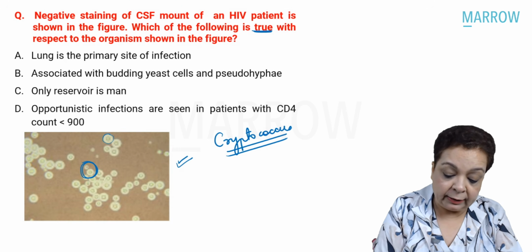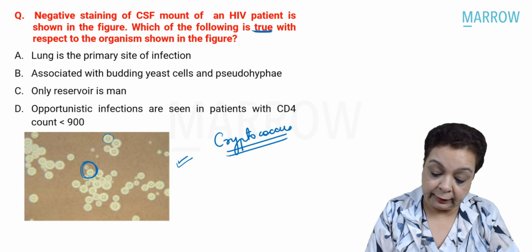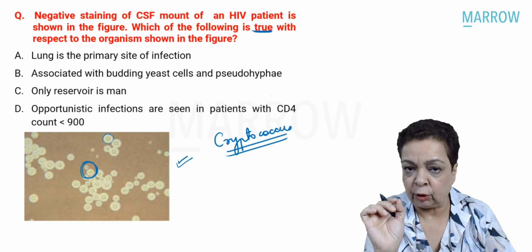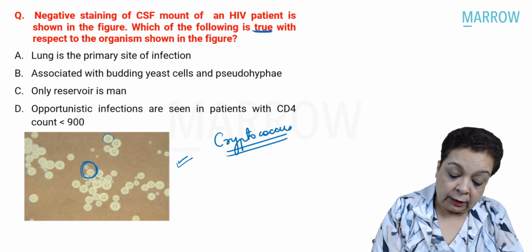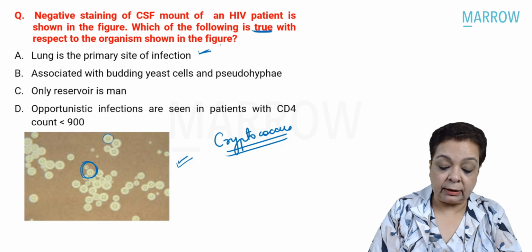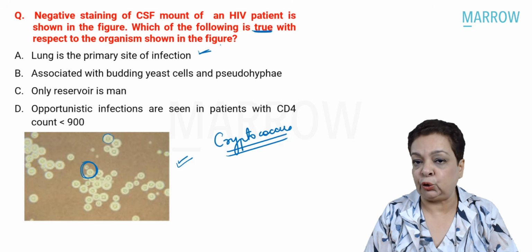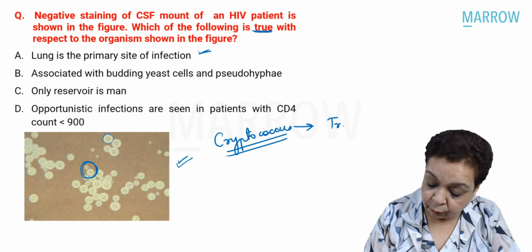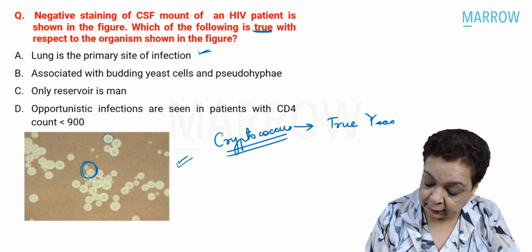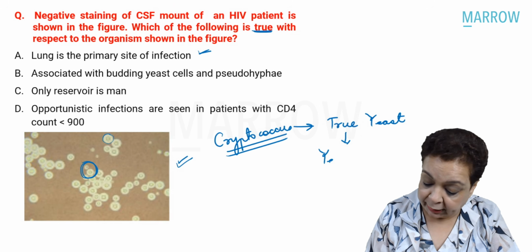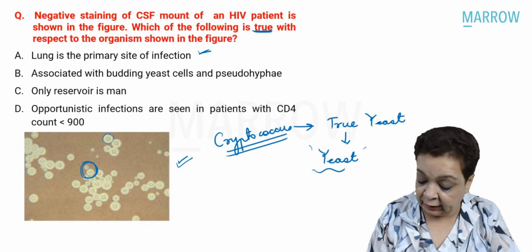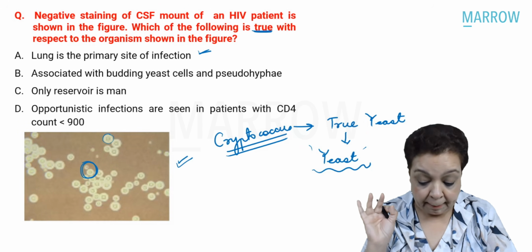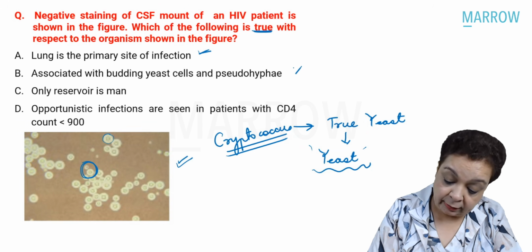Option A, lung is the primary site of infection. Yes, cryptococcosis is acquired by inhalation of the dried yeast forms. This is correct. Next, associated with budding yeast cells and pseudohyphae. We know Cryptococcus is a true yeast. What do we mean by a true yeast? That it only shows budding yeast forms. It only exists in the rounded spherical form, which divides by the formation of buds. So this is incorrect.